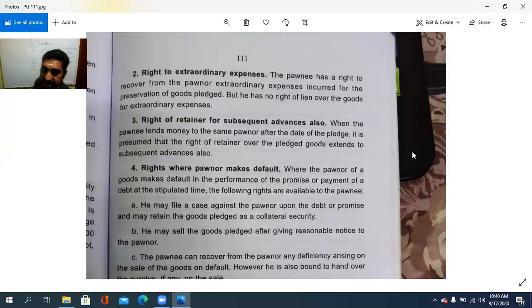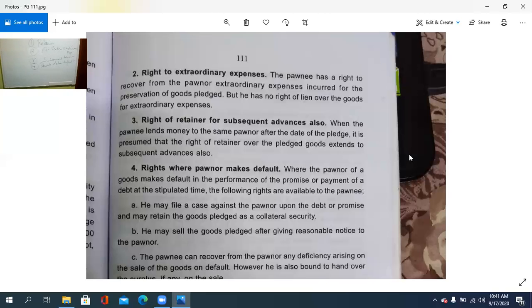He may file a case against the owner upon the debt or promise and may retain the goods pledged as a collateral security. So he can retain the goods കൈവശം വെക്കാം as the goods pledged as a collateral security. അതായത് owner fails to do so in paying the money അല്ലെങ്കിൽ in pursuance with the performance of a promise or the payment of a debt, then he in the sense means the pony may retain the goods pledged as a collateral security. Then he may sell the goods pledged after giving reasonable notice to the owner.